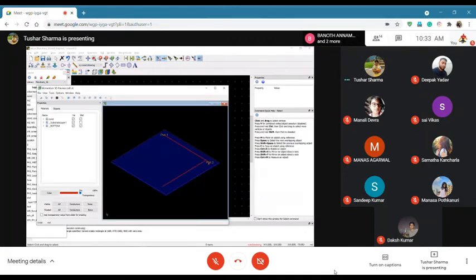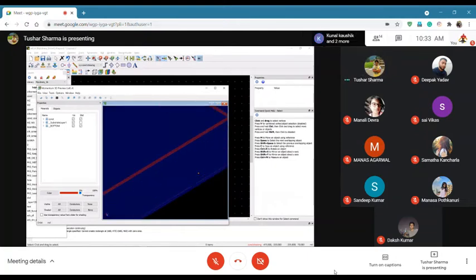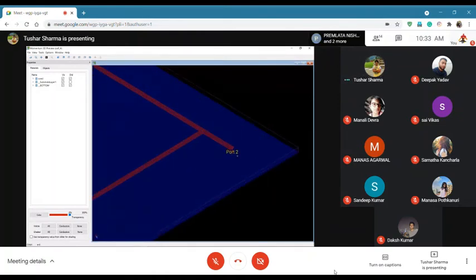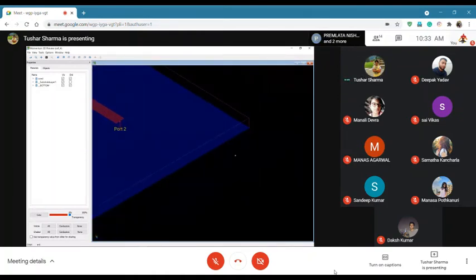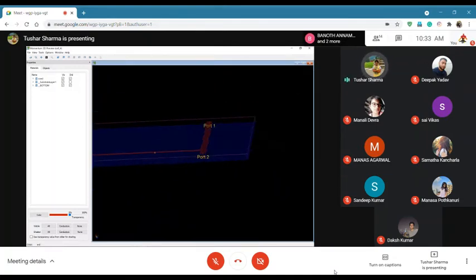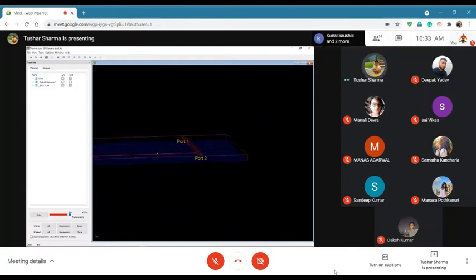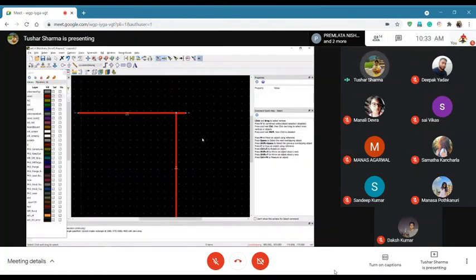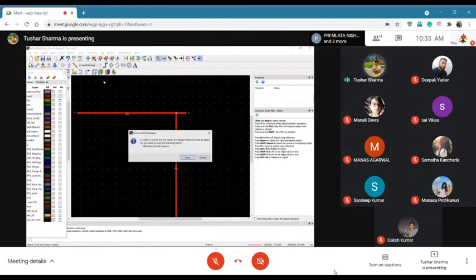You see, so this is your transmission line, and these are your ports, port 1 and port 2. So what this will do, this will EM simulate, it will excite these ports, and it will capture the frequency response of this transmission line. Okay. And with that, you will exactly know whether this structure can give you the impedance you are desiring for or no.